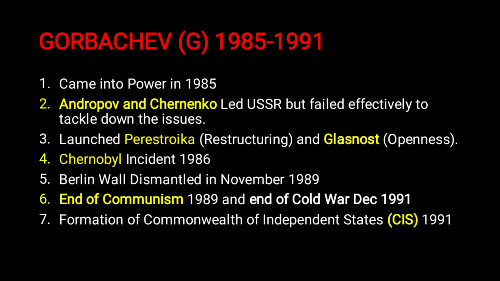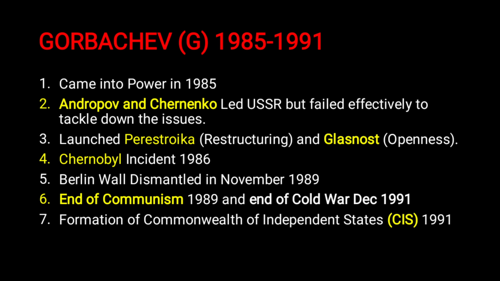And then the Chernobyl incident in 1986. There was a nuclear incident at the Chernobyl plant in the USSR in 1986. This was a very famous case of nuclear leakage in Russia, and it was another reason why the USSR collapsed, because it made the USSR economy very weak. And then during his phase, the Berlin Wall, created in 1961, was dismantled. And then the end of communism in 1989, and the end of the Cold War in December 1991.